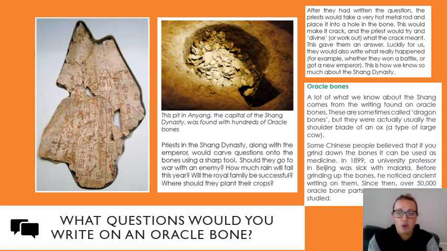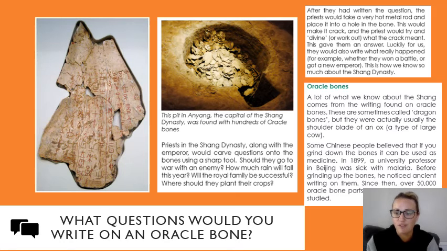So if you were to write a question on an oracle bone, what would your question be? Maybe come up with 2 or 3. If I was going to come up with a question, I think I would ask, will England win the Euros? Or I might ask, will we have a heat wave this summer?